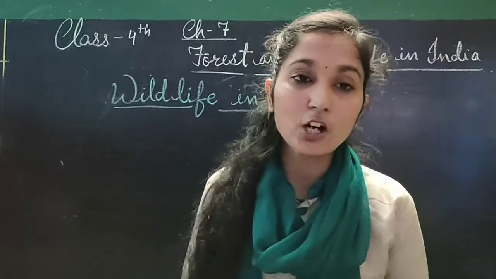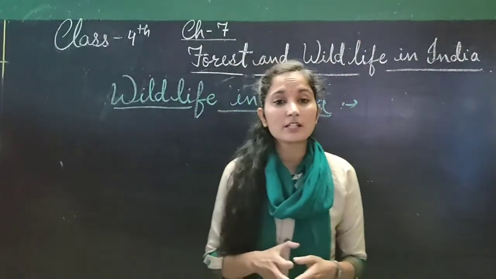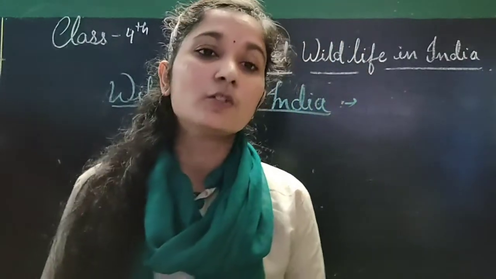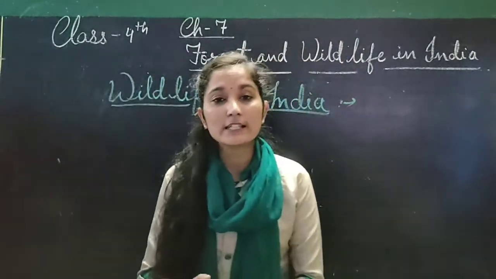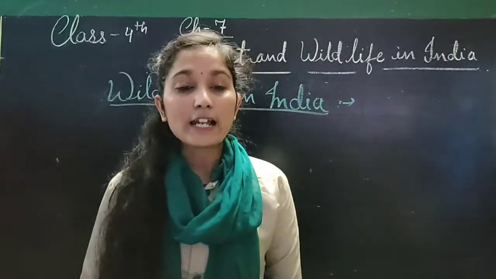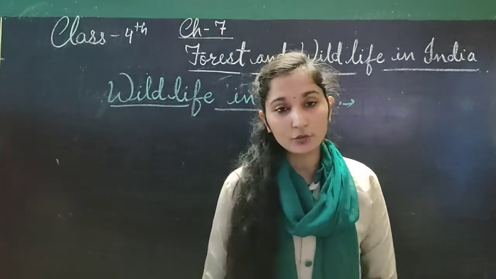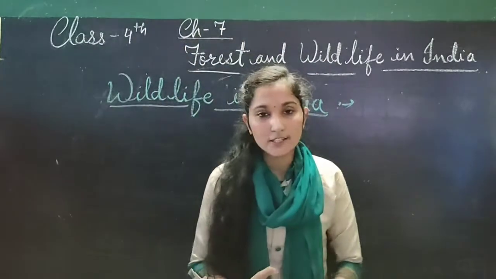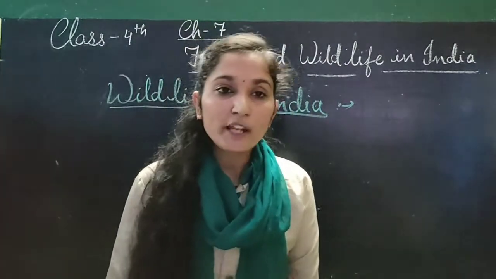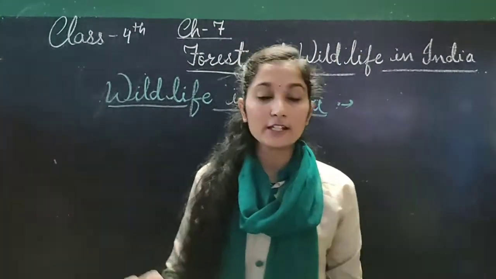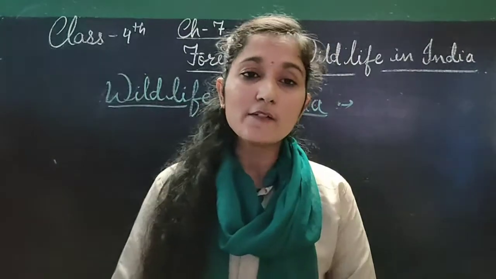conserve these animals, because so many animals are no longer part of our earth, because they are extinct from the earth. So we should try to conserve these animals, because so many people, for their necessity, are killing, hunting them. Why? For the tusk, for the horns, for the hairs, for the skin. So many people are doing these things. For peacock also they are doing it for the wings. So we should try to conserve these.